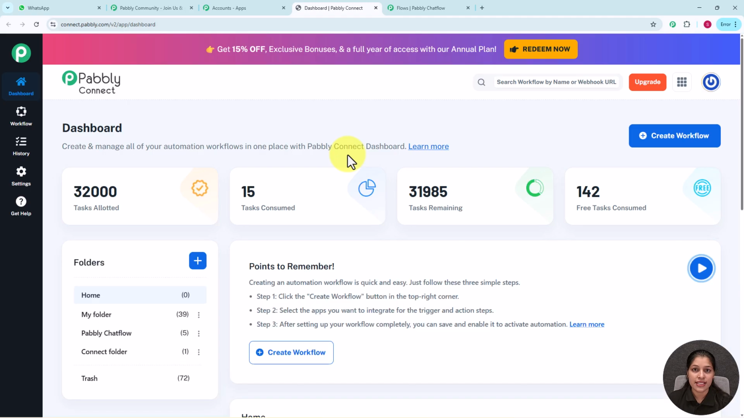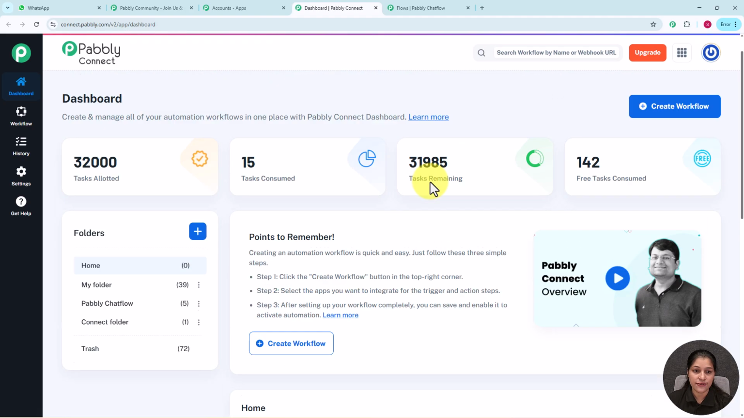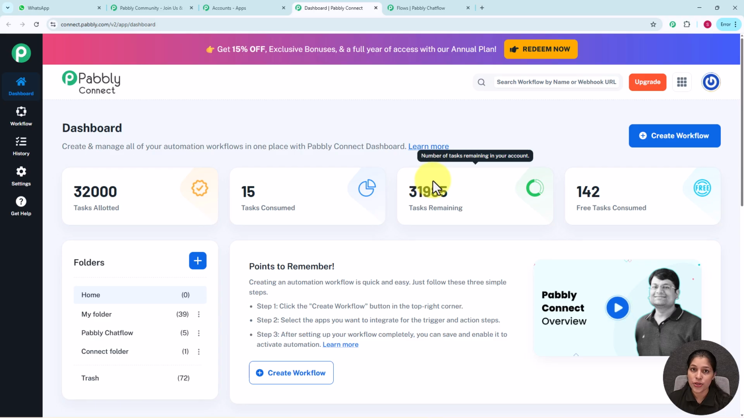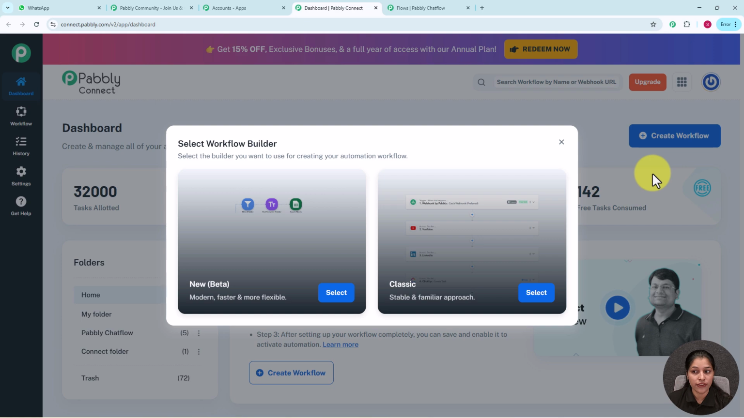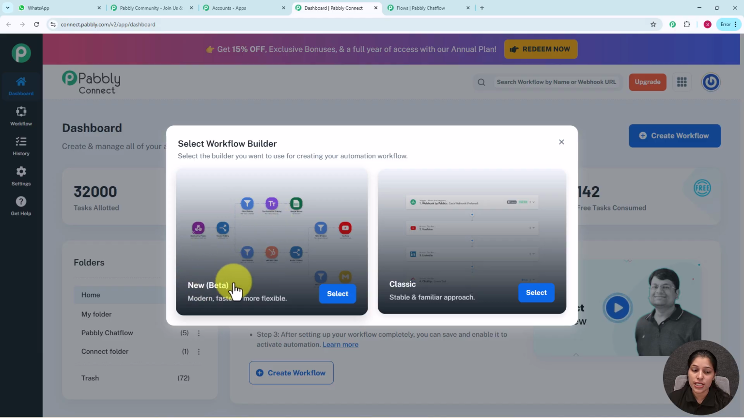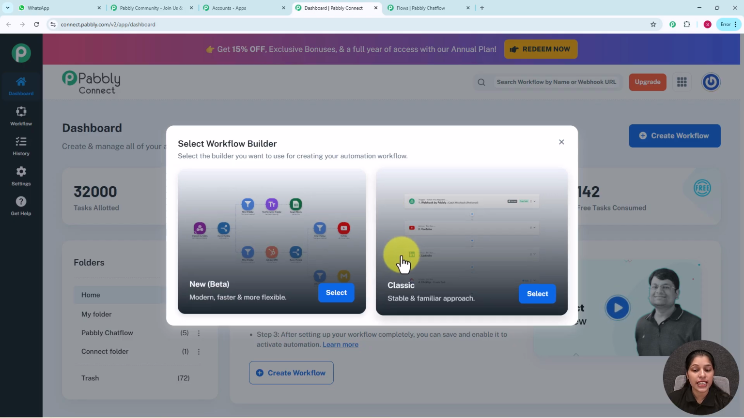Here you can see this is the dashboard page of Pabbly Connect, and these are the folders I have created. Now I am going to create my own workflow where I am going to connect Pabbly Chatflow with the Google Sheet. For that we simply have to click this create workflow button, and you will get the option for selecting the workflow builder. From here you can select the workflow builder of your choice. The first is Beta, which is modern, faster and more flexible, and the other is Classic, which provides a stable and familiar approach. Here I am going to use my Classic workflow builder, so you simply have to click this select.